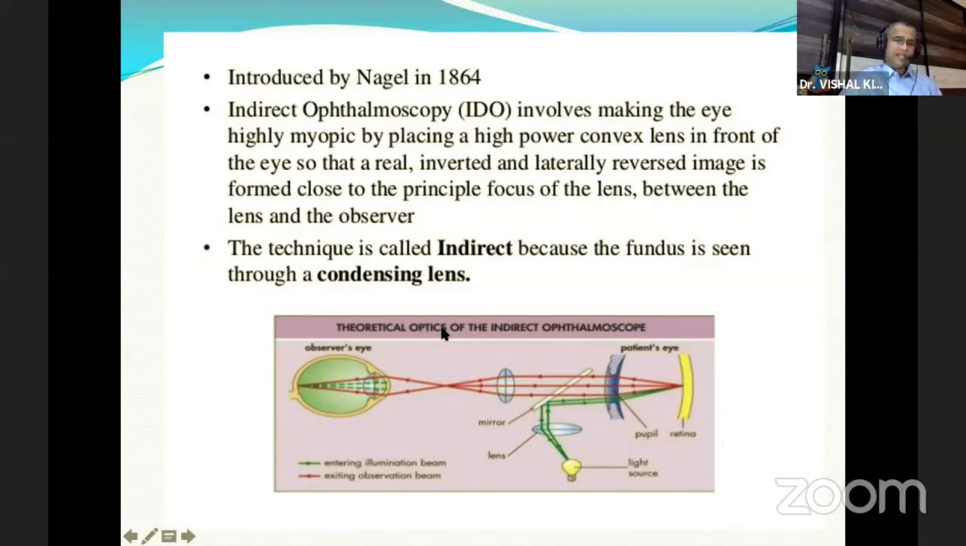And the whole idea of indirect ophthalmoscope was to make your eye highly myopic by using a high power convex lens in front of the patient's eye, so that the real, inverted and laterally reversed image is formed close to the principal focus of the lens, which lies somewhere between the lens and the observer. And since in this technique we see the fundus indirectly through a condensing lens, it was called indirect ophthalmoscope. So this is the basic concept of how you do indirect ophthalmoscopy. Basically, you make the eye myopic by using a high power convex lens.